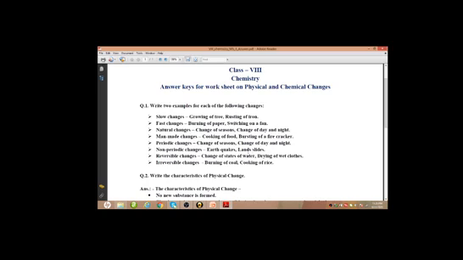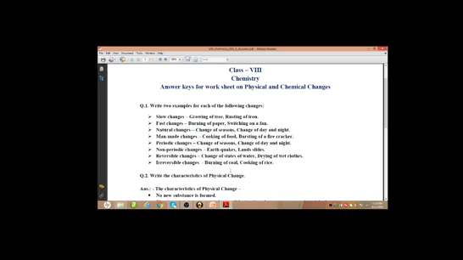Reversible changes: change of state of water, any state of water, like boiling or evaporation or freezing, all can be given as reversible changes. Drying of wet clothes is also a reversible change because these changes can be reversed back. Irreversible changes: burning of coal, cooking of rice, these are irreversible changes.